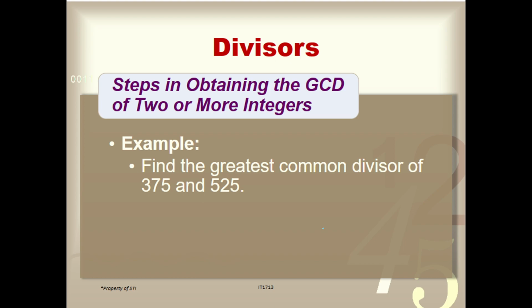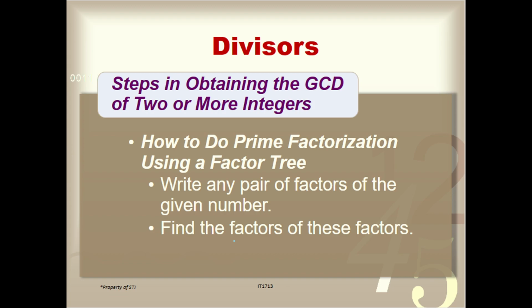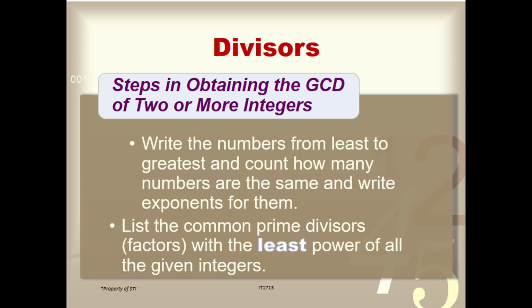Find the greatest common divisor of 375 and 525. Okay. So, first, find the prime factorization of each integer. Do you know what prime factorization is? Prime factorization is a way to find which prime numbers multiply together to make the original number. We can use yung ating factor tree, no? Using a factor tree, you can write any pair of factors of the given number, then find the factors of these factors. Ano ibig sabihin nun?